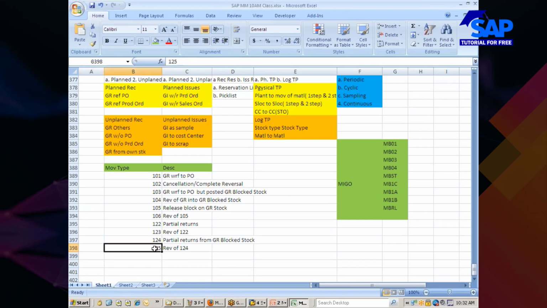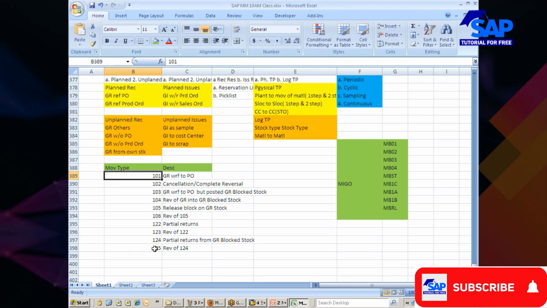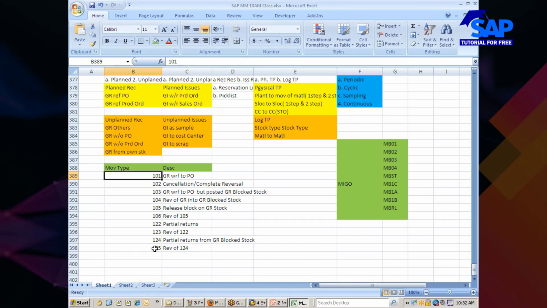So it's always good to remember the movement types. Even if you do not remember, don't get distorted. You can still say that I did not remember all the movement types, but I know how to pick a movement type.